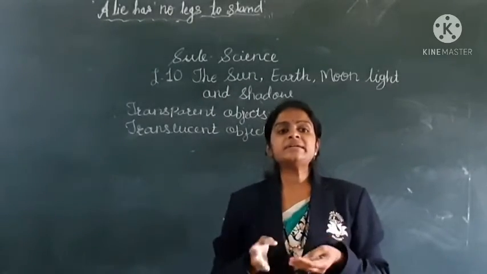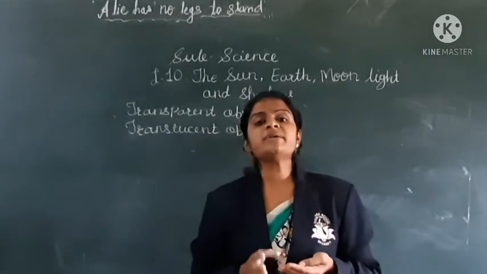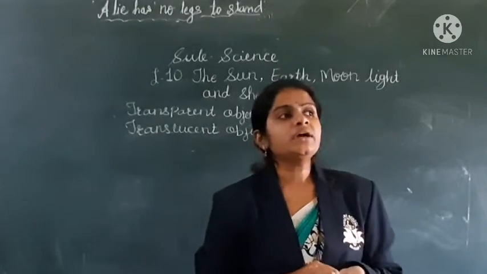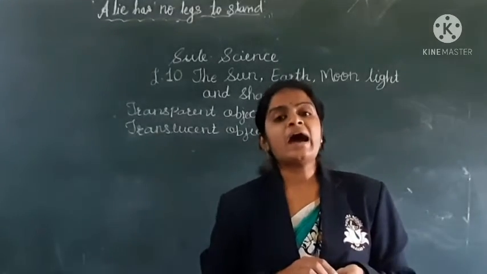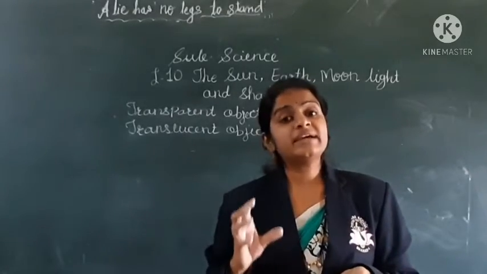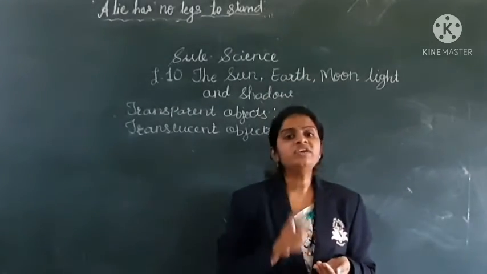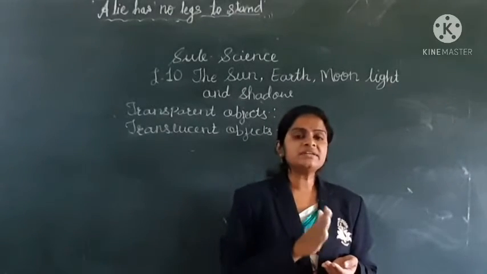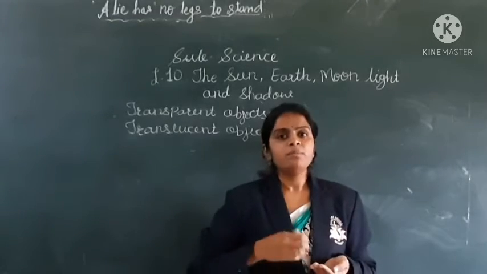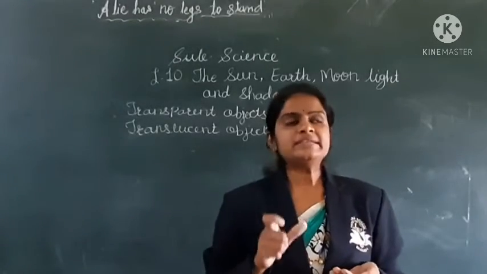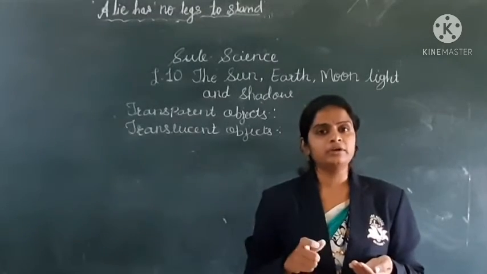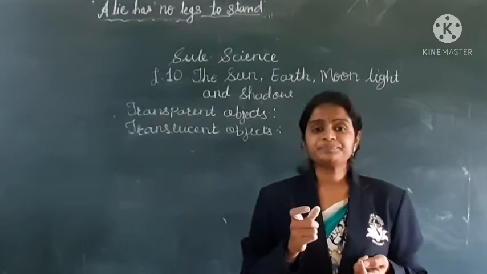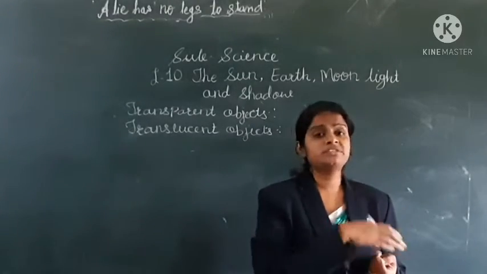See children, certain types of plastic and certain types of glass are translucent materials. See, in our home, some windows are made of translucent glass. Most houses use translucent glass. Means in translucent glass, you can see the object, but it will not be clear. It looks like a faint color. Means you can see the object, but you can't recognize which object is there.